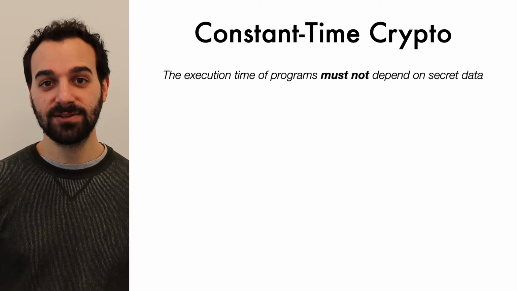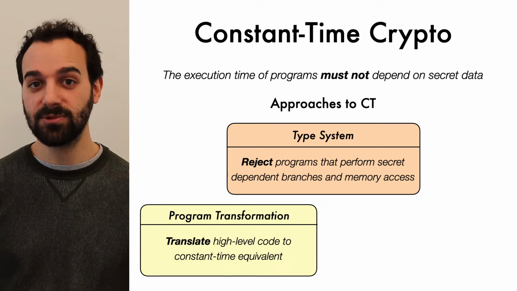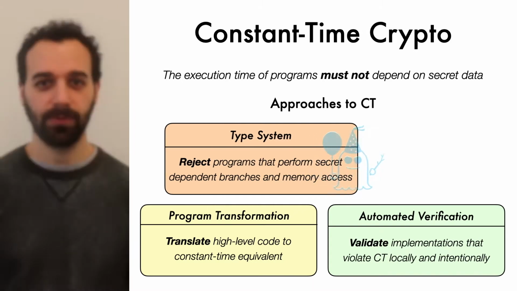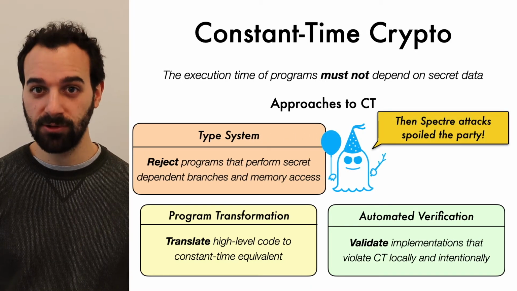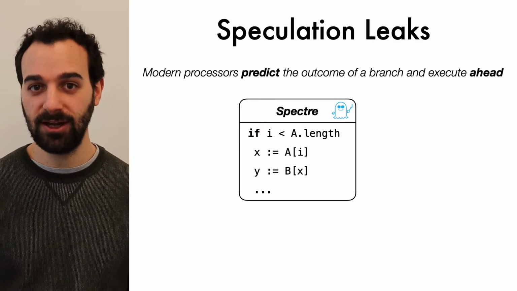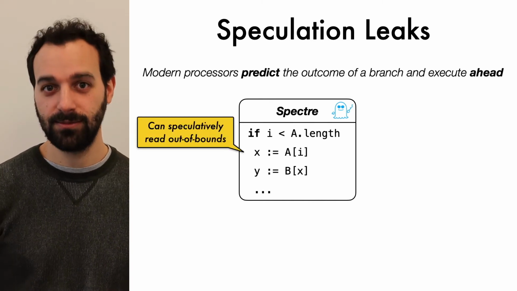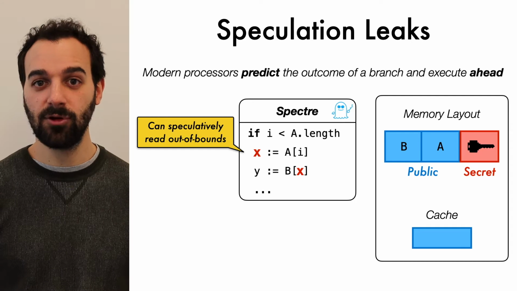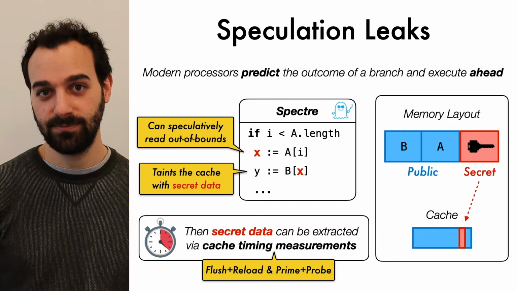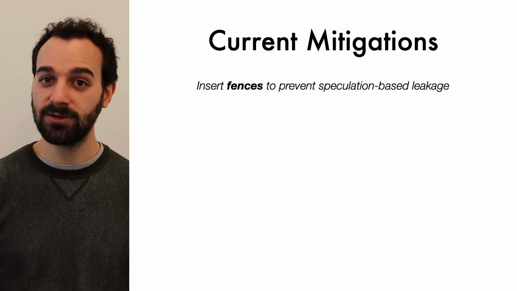Lots of recent work has focused on helping programmers write constant time code through type systems, program transformations, and automated verification of constant time implementations. Unfortunately, these efforts are crippled by speculative execution. Even if programs guard secrets closely through bounds checks, the processor can simply ignore them when executing speculatively. An attacker can exploit this behavior by leaking secrets to the cache, where they can be recovered through cache timing measurements. In principle, programmers can insert fences to stop speculation and so avoid speculative leaks.